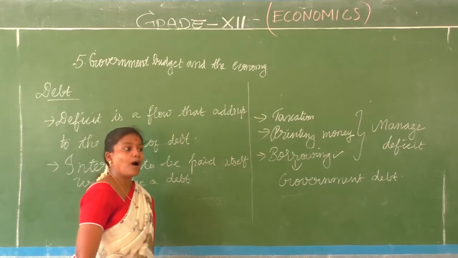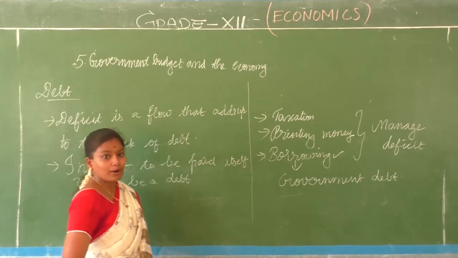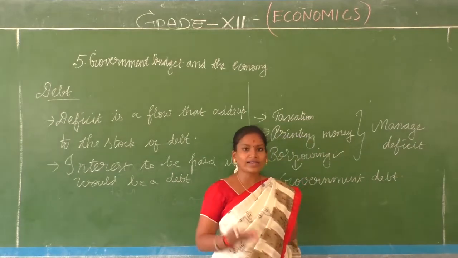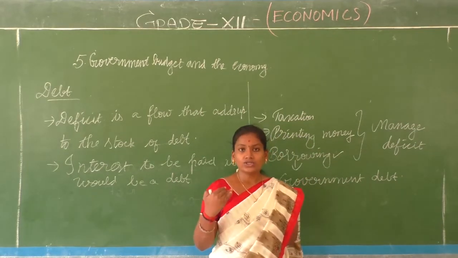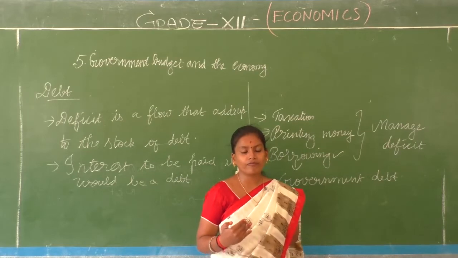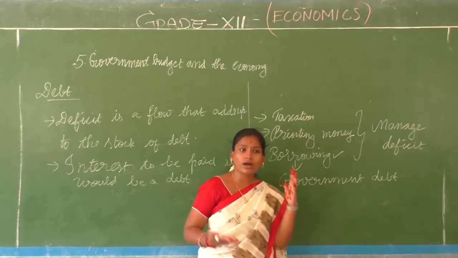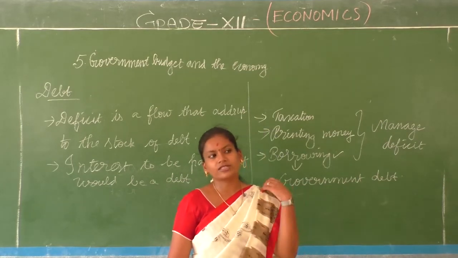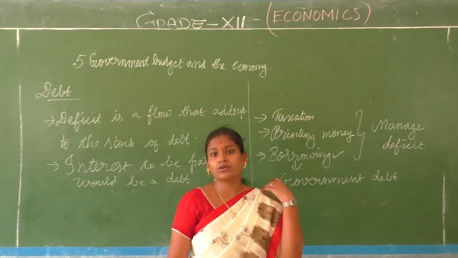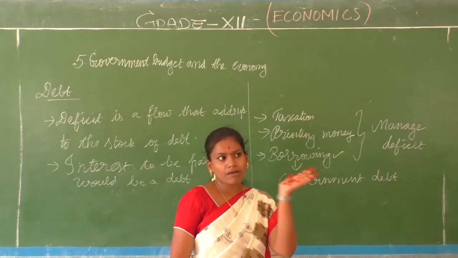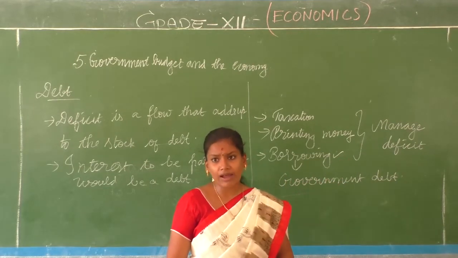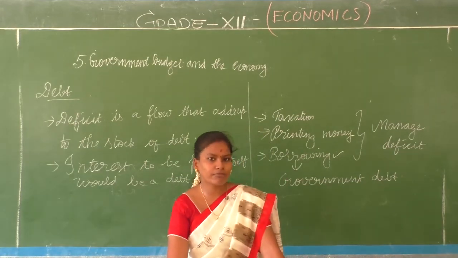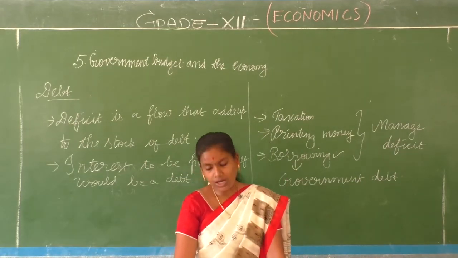So what happened? Along with paying the principal amount, the loan amount, the government has to pay interest. So what has to happen? The debt should be controlled. First of all we should try not to have a deficit budget, we should go for a balanced budget. That is what we have discussed, how to balance it, government spending can be matched up with the taxes, everything we have discussed, but still it has fallen into a deficit, and how are we going to manage it is what we are going to discuss.